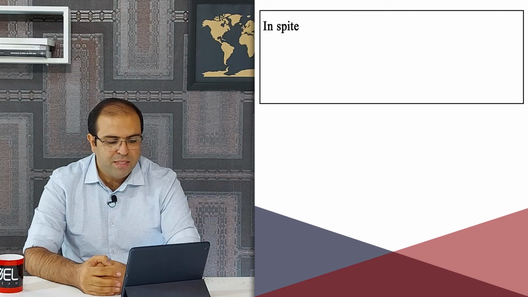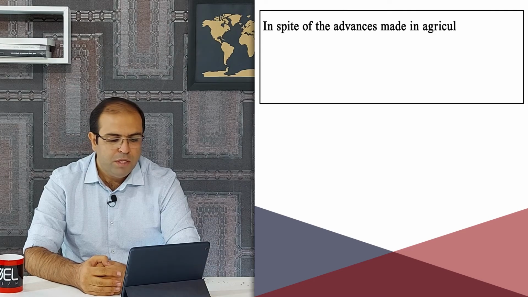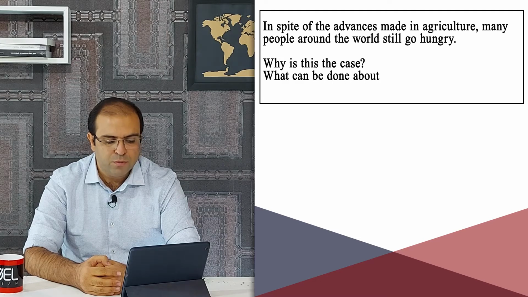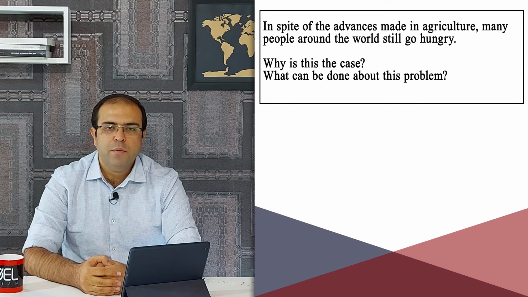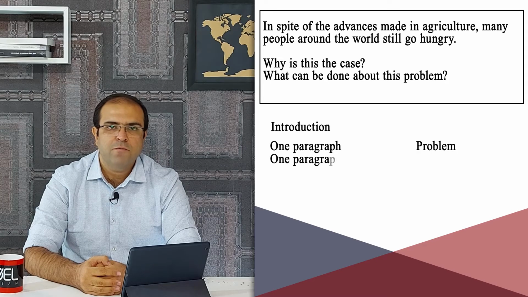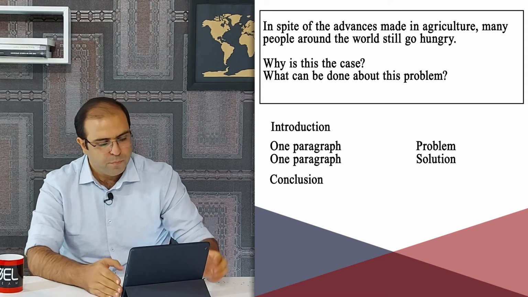Topic number 4. In spite of the advances made in agriculture, many people around the world still go hungry. Why is this the case? What can be done about this problem? As you see, this topic is a little bit different. Here, we need to write 1 paragraph for the problem and 1 paragraph for the solution.